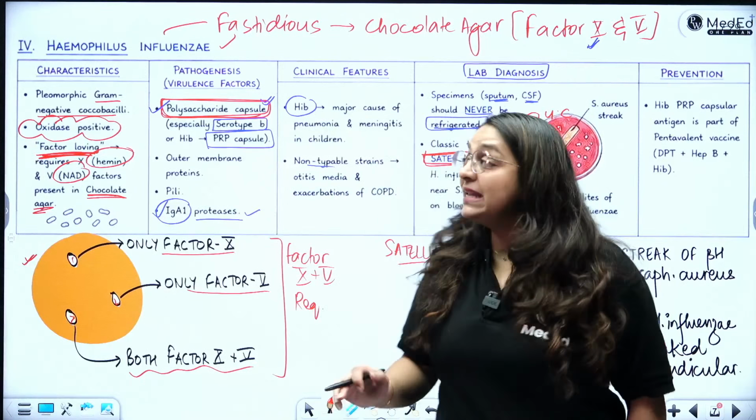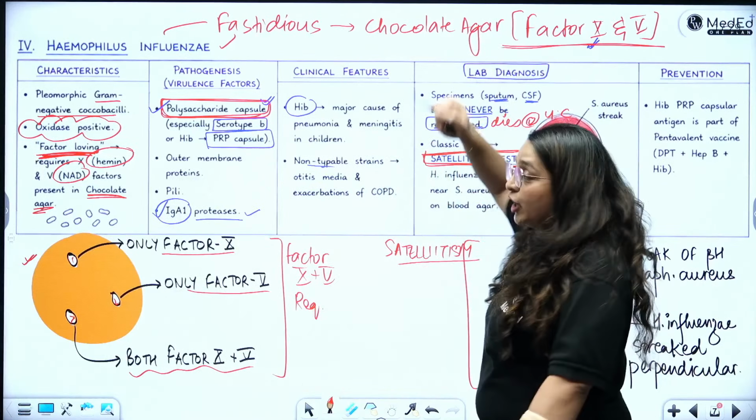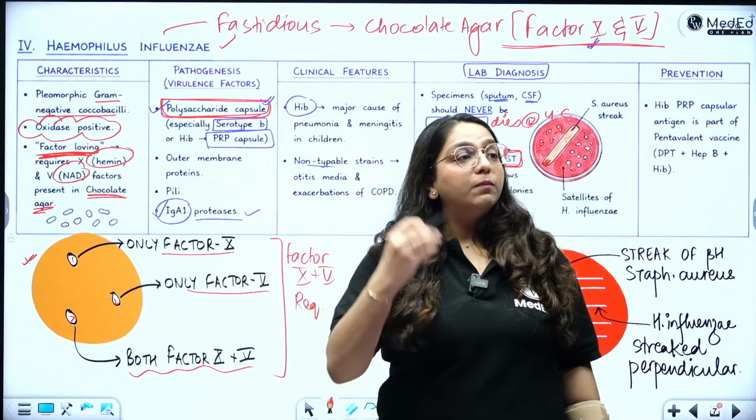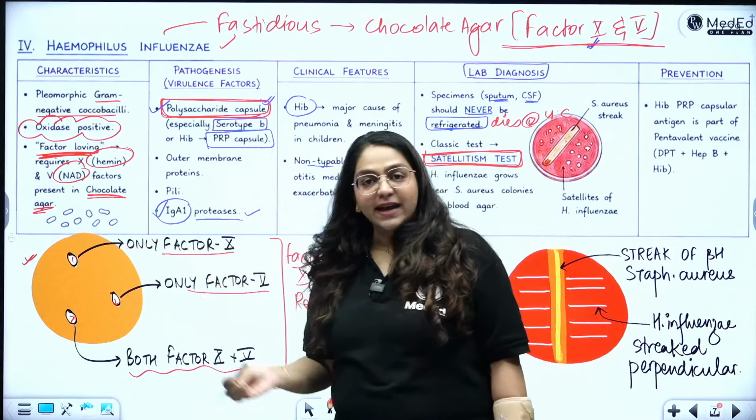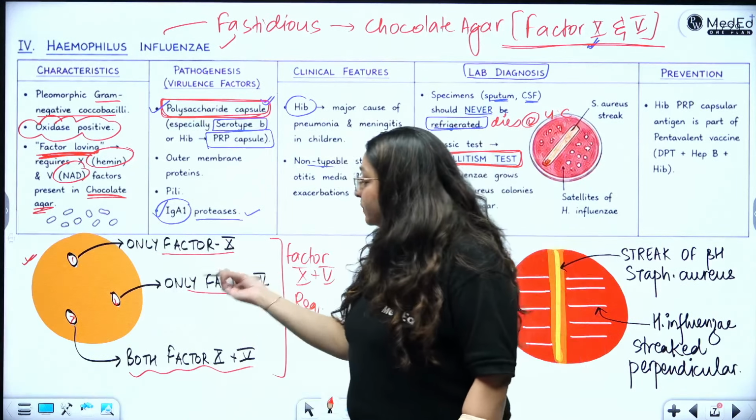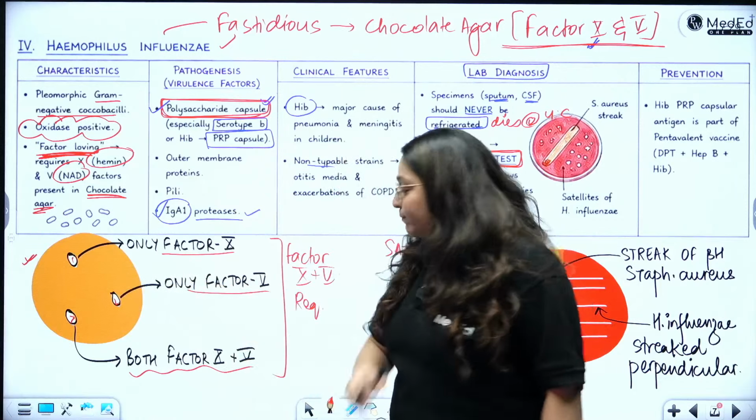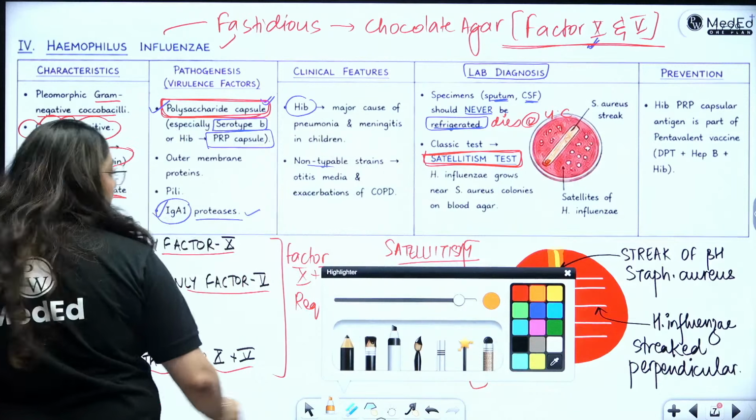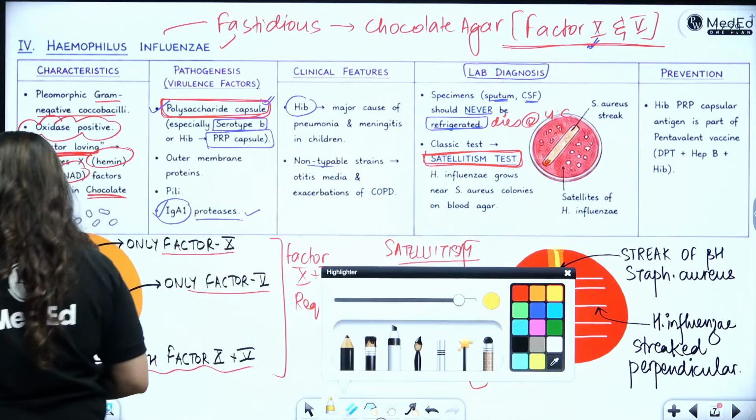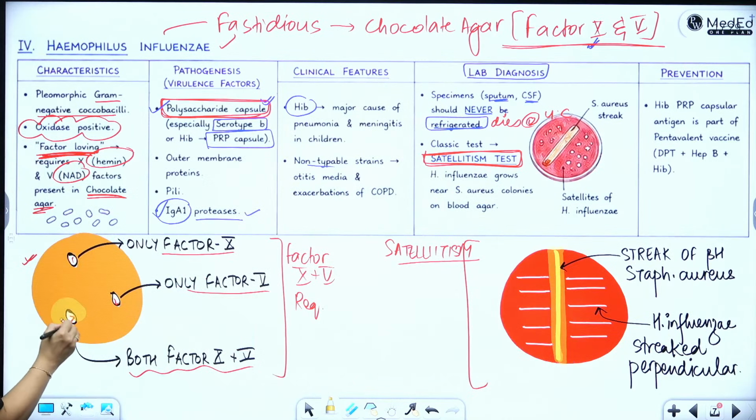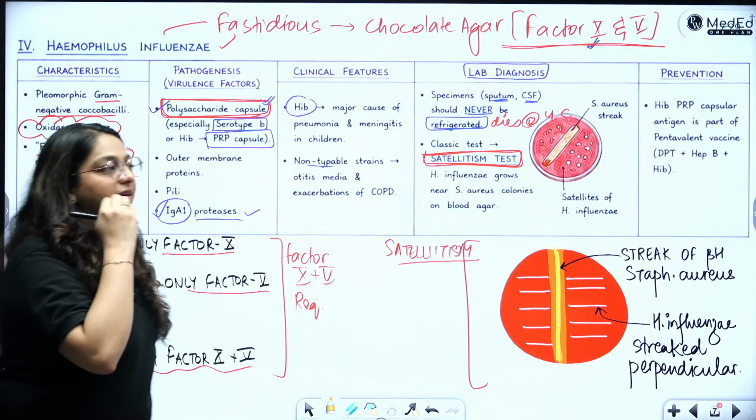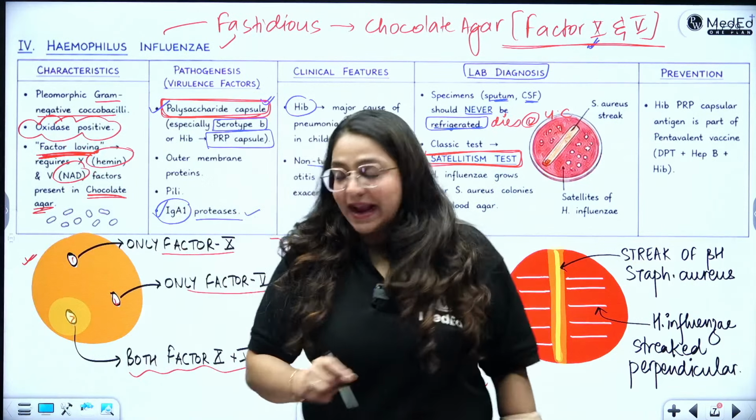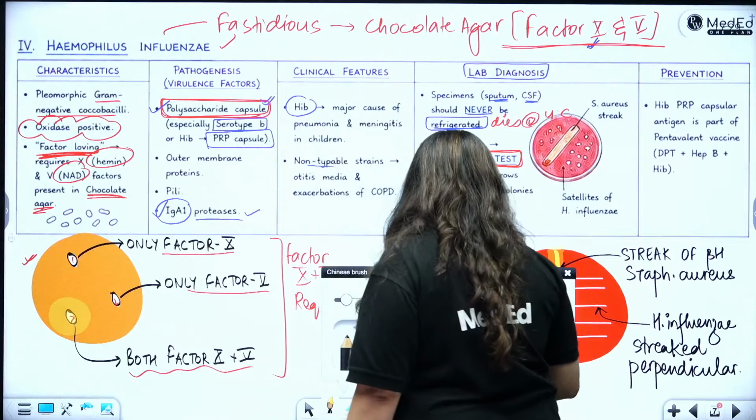Now this guy needs both. So it will not grow with the mere presence of factor X. It will not grow with the mere presence of factor V. It needs both. So what will you show? You will show this hazy zone of growth around the disc with both factor X and V. And you will write at the bottom that here what can I see?